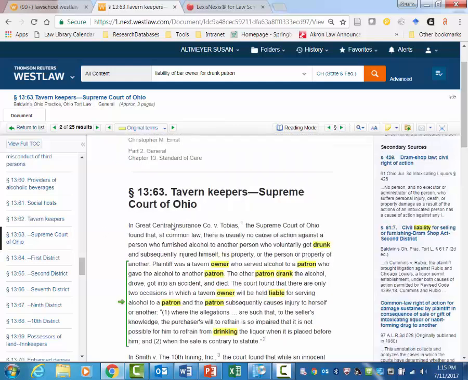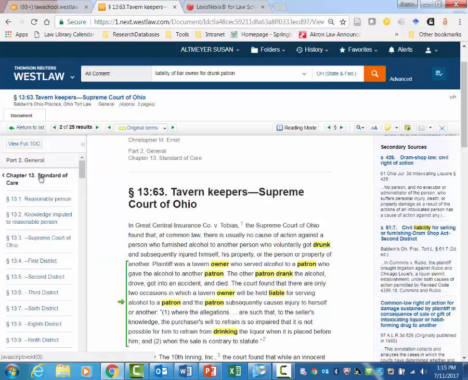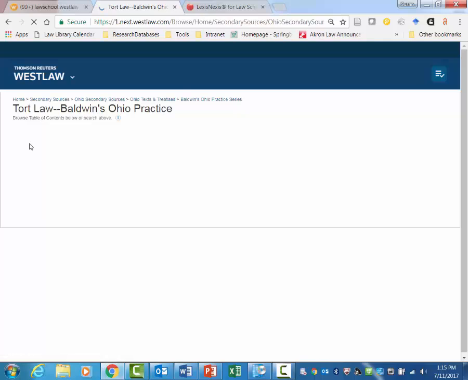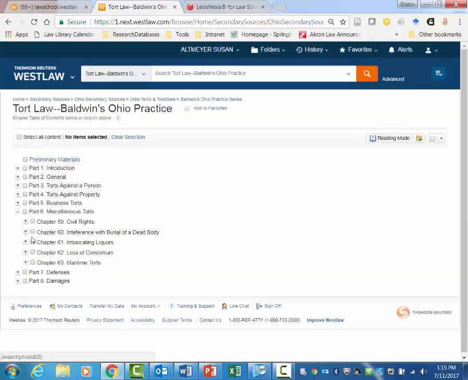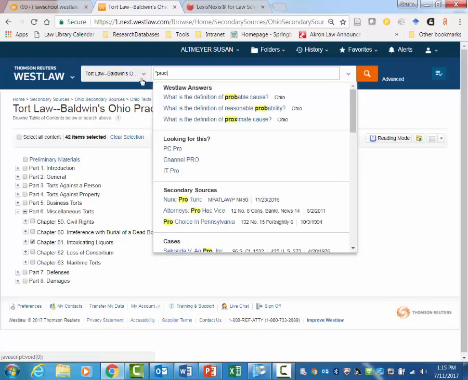Another thing that I can do is search particular chapters in here. I could back out and search this whole book if I wanted to by clicking on View Full Table of Contents. Under Miscellaneous Torts, I'm going to search on this whole chapter, Intoxicating Liquors, and say I wanted to focus on proximate cause, I could put that in.